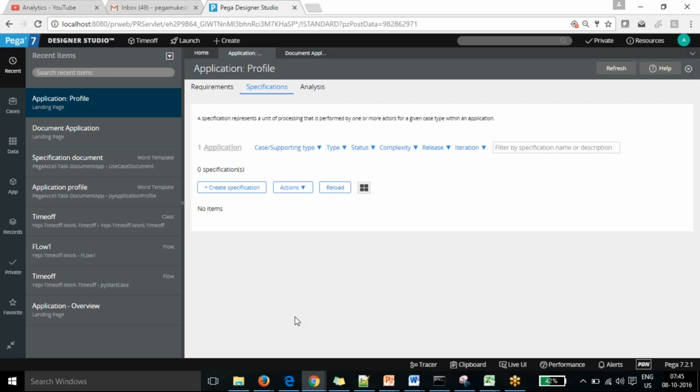No, actually, initially it will be at a very high level, and then you need to discuss how that can be done, what is possible, what is not possible, and how you can achieve it. Like who will be the actor, what needs to be done, when it needs to be done; all that needs to be discussed in the specification. And finally, that needs to be refined. There can be multiple versions, and version control can be provided by Pega as well.